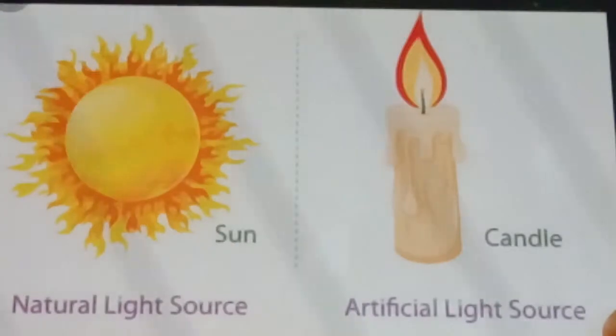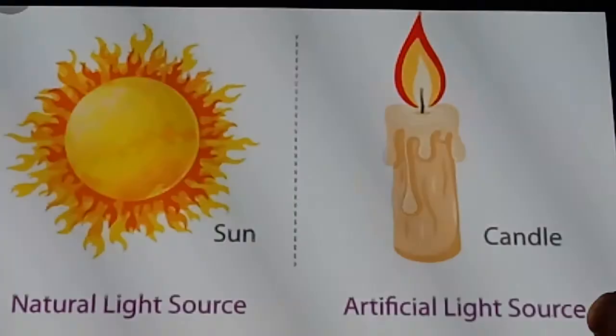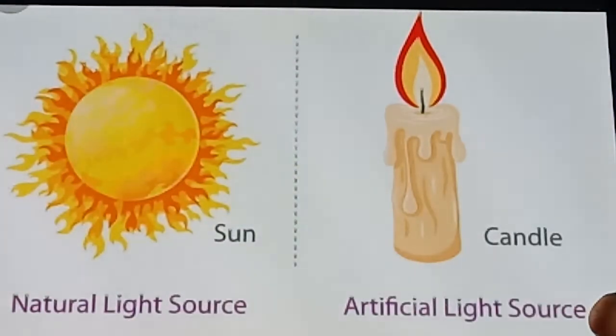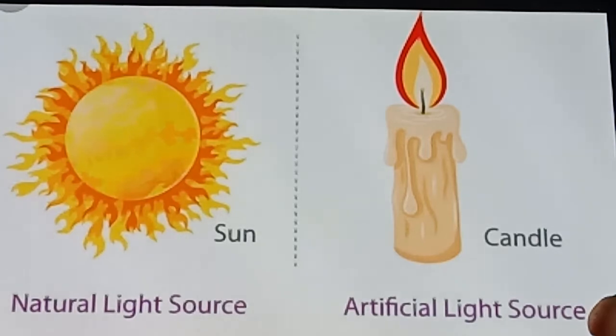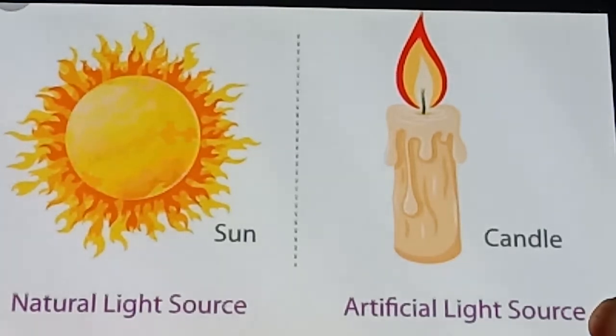Now, first one is source of light. What is a source of light? Objects which are able to emit light are known as a source of light. It depends on two types: one is natural light source and the other is artificial light source.